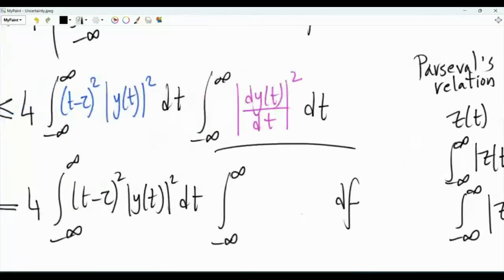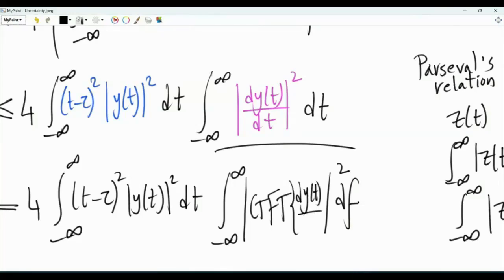In other words, I can change this integral into an integral in the frequency domain. But here I need to insert the magnitude squared of the CTFT of the first derivative of y with respect to t.